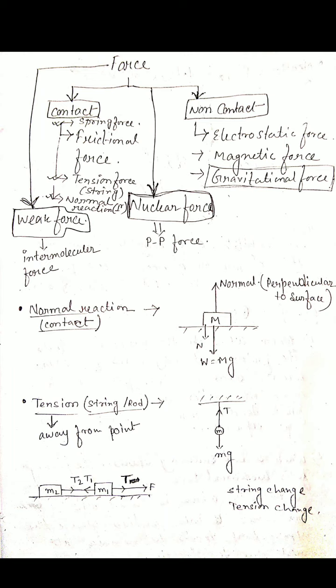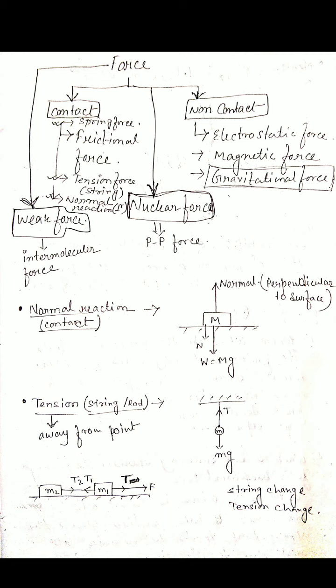Okay. Normal reaction. Here in this example you see that if we keep one object of mass m on the surface, one force acts towards gravity, the weight of the mass, W equals mg. But the object does not fall through the surface, it does not go inside the surface, because another perpendicular force of the same amount acts in the forward direction, normal to the surface.